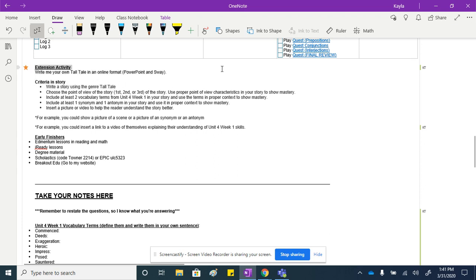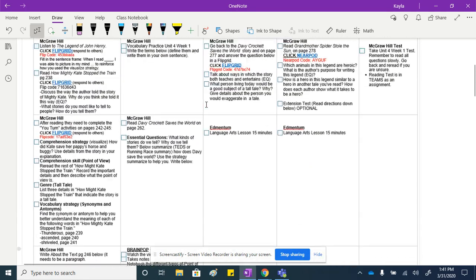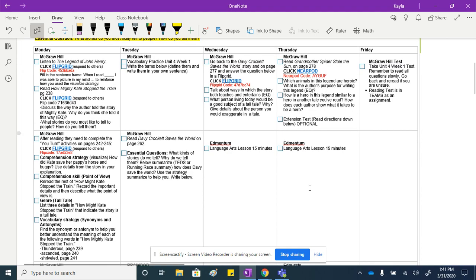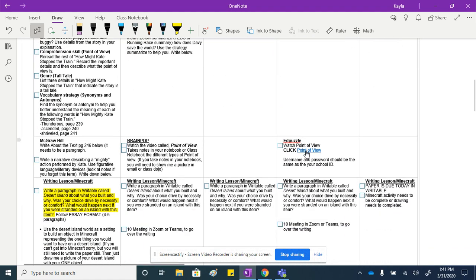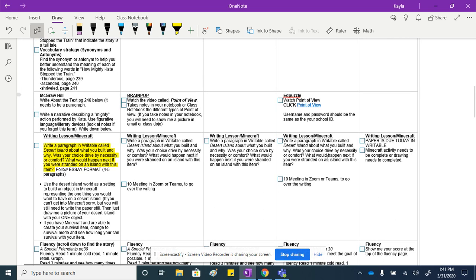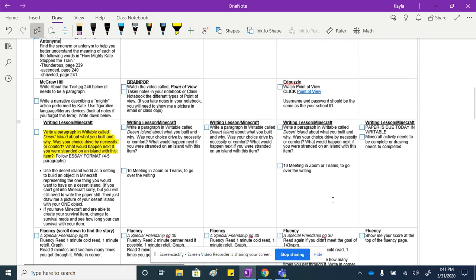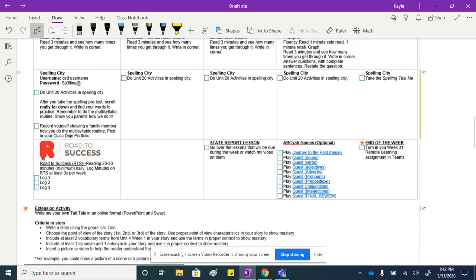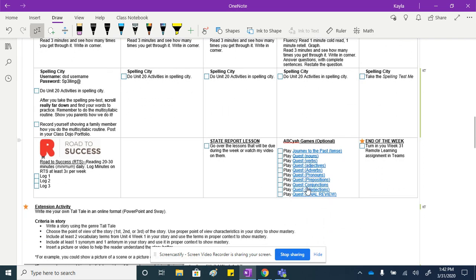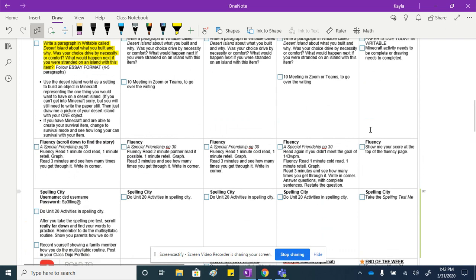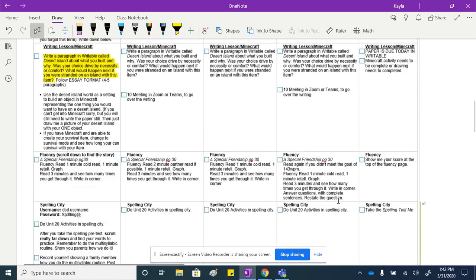I really want to push some kids to use Sway, if you haven't, for this activity to show me that you understand the skills, because you will have a reading test on Friday. Edmentum, 15 minutes, language arts. You'll have an Edpuzzle. Click on this link. And again, it's your username and password. You're just school one. Again, if some kids need help, we may do a 10 a.m. Zoom or Teams meeting. Fluency, spelling, and then I found a bunch of these games. This is all optional that you can do to help you with parts of speech.